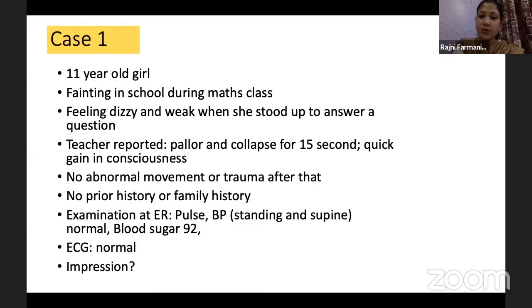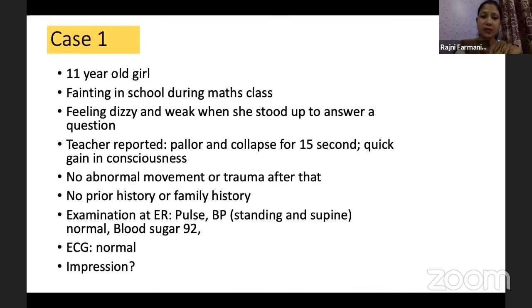The teacher reported that the child had pallor during that time, and she had a loss of consciousness which was very brief, up to 15 seconds, and she quickly regained consciousness. There was no postictal event for that child, no abnormal movement, no trauma, no prior history of a similar episode, and no family history. The examination at the ER showed that the pulse was normal, blood pressure was normal, blood sugar was normal. So the basic evaluation was all normal, including ECG. So what is the impression?